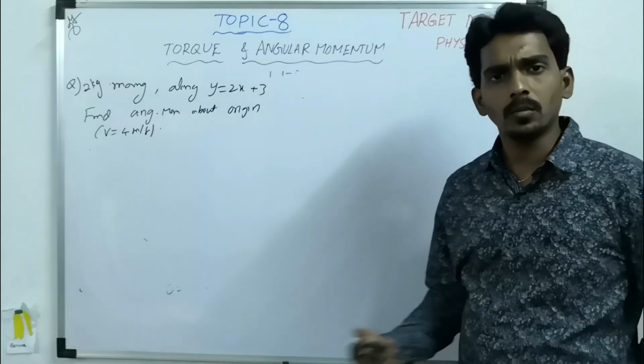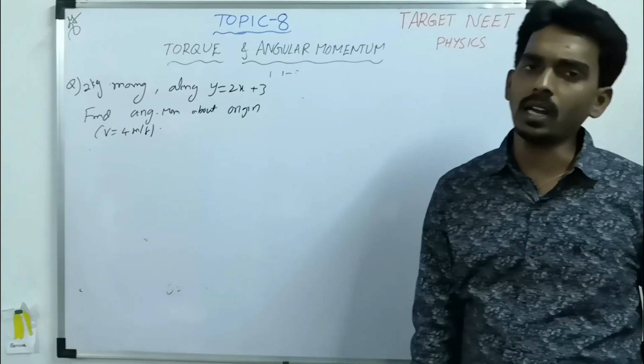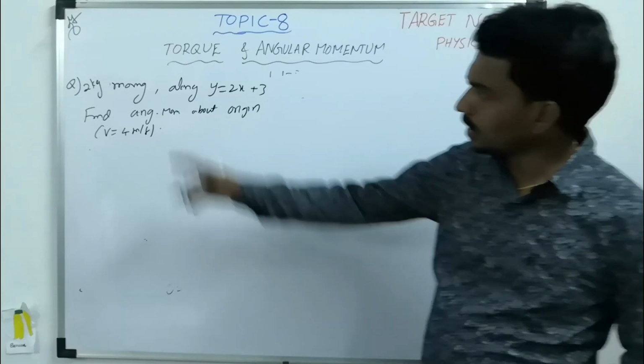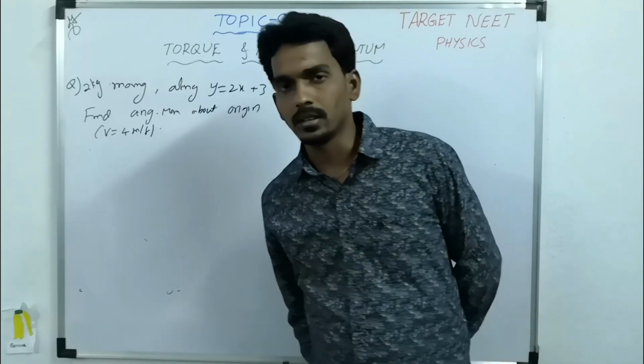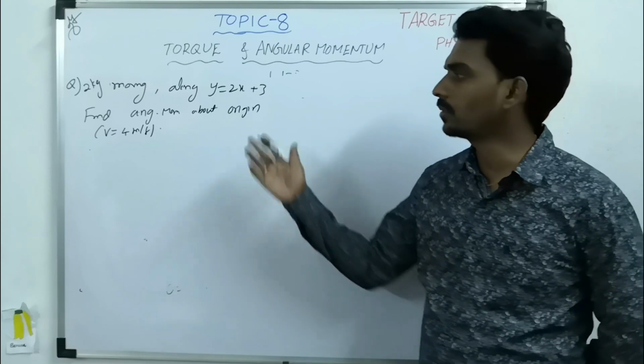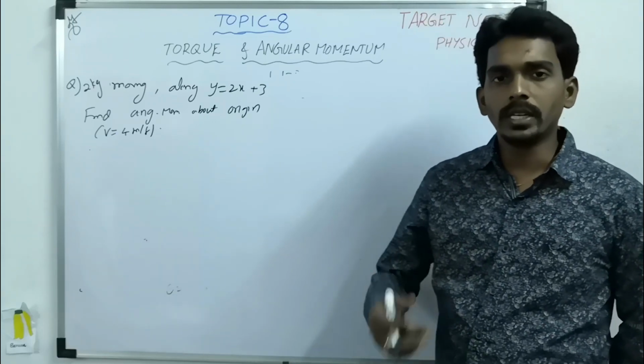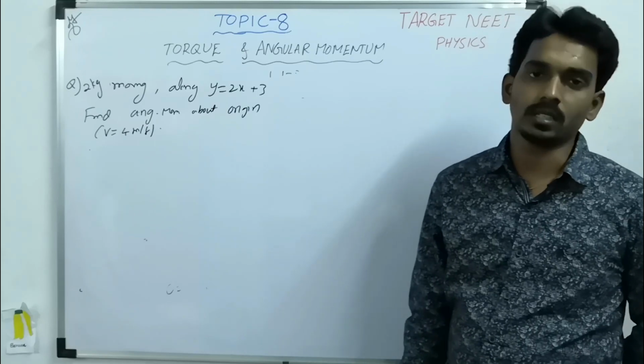What is the angular momentum formula? The angular momentum formula is mvr sin theta. m is given, v is given, but what is r? Position. What is theta? Angle between r bar and v bar. We don't know. Then you need to have your mathematical basics.